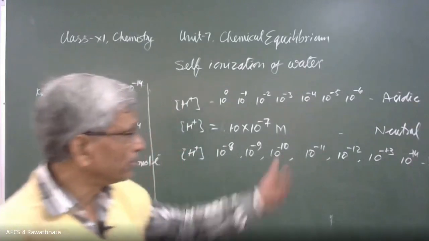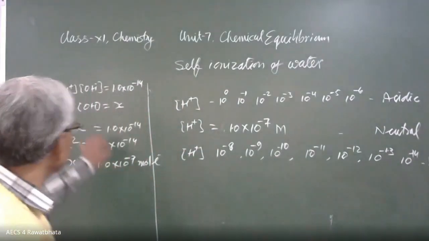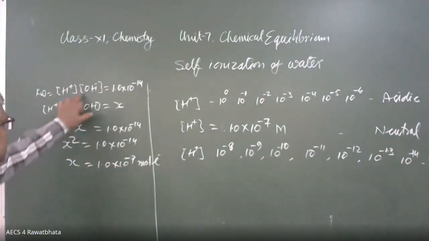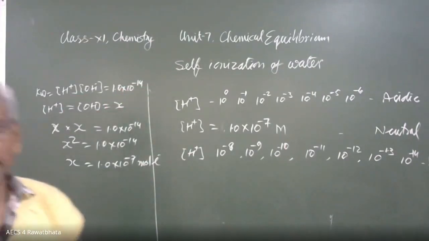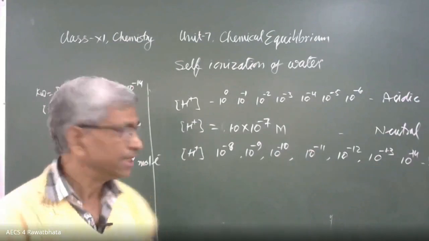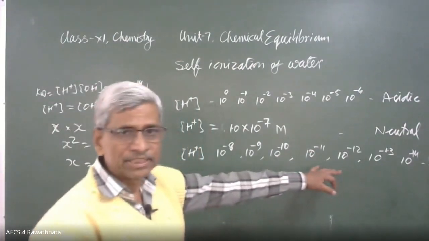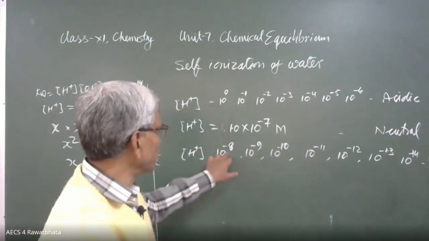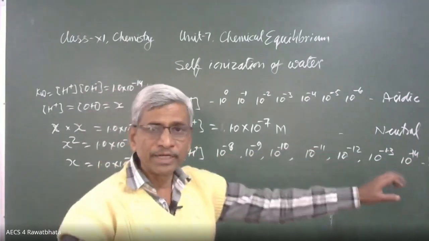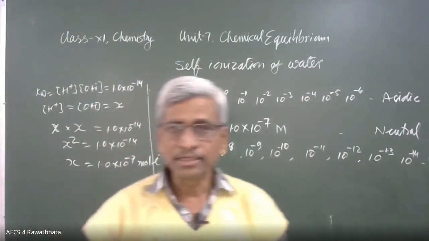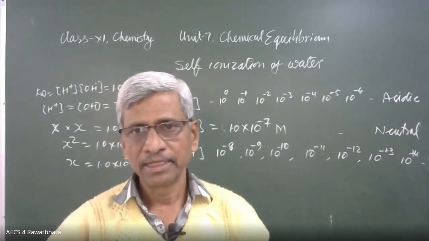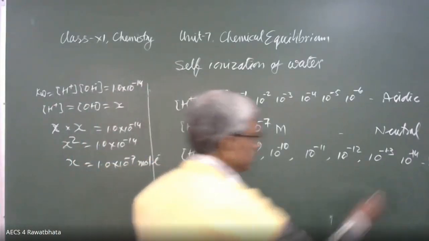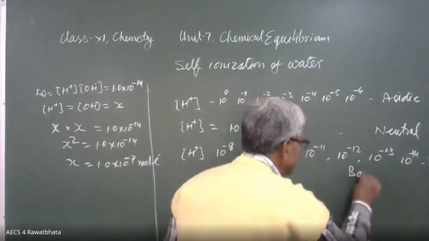Why not beyond 14? Because the product of these two ions in the solution is 10 raised to power minus 14, and it is not beyond that. So 10 raised to power minus 8 to 10 raised to power minus 14 is the hydrogen ion concentration range in which the aqueous solution is basic in nature.